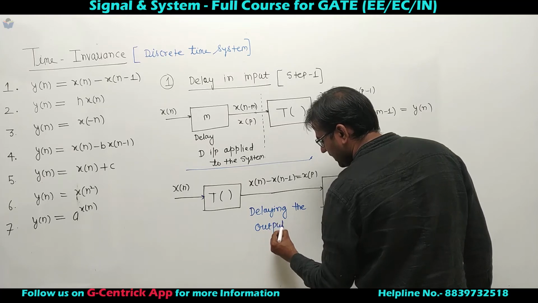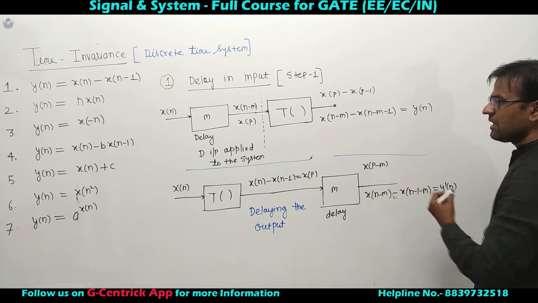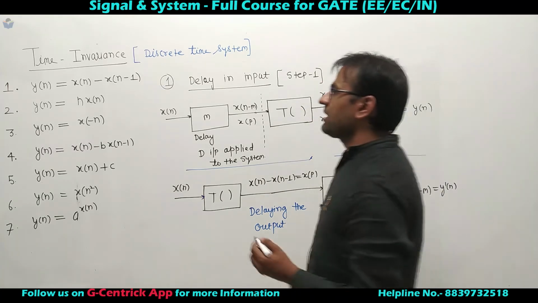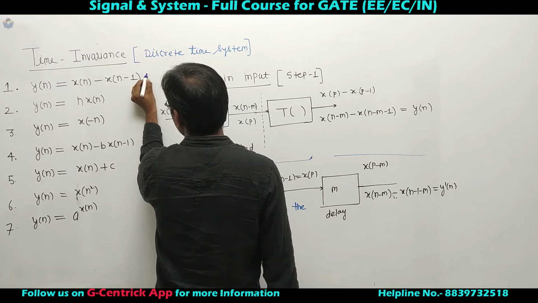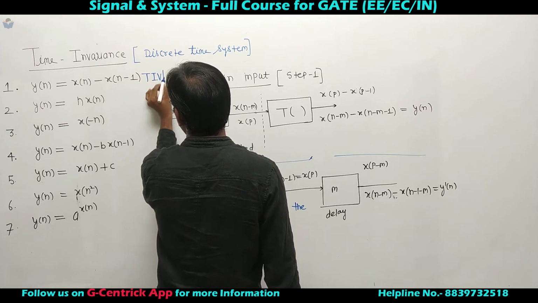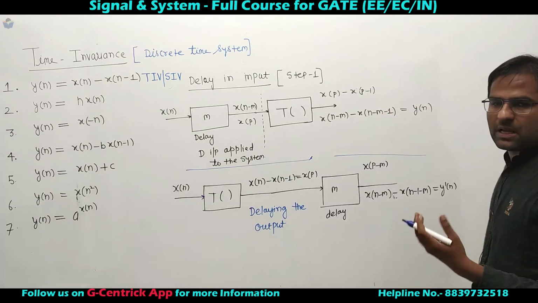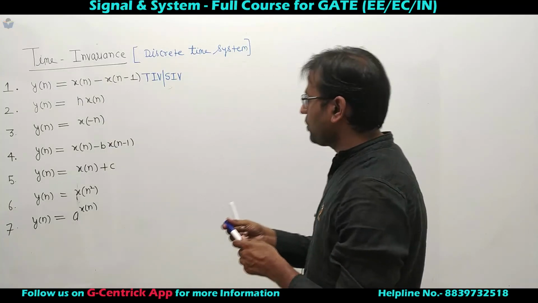So this system is a time invariant system, or shift invariant system. Delayed input is equivalent to delayed output. So no problem. Let's take example number 2.